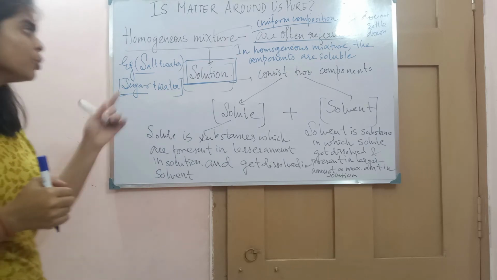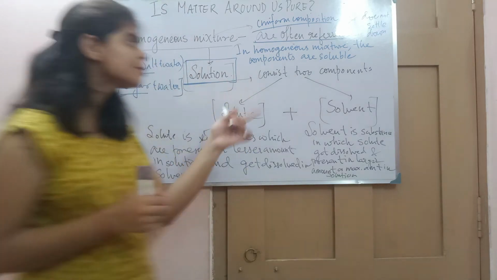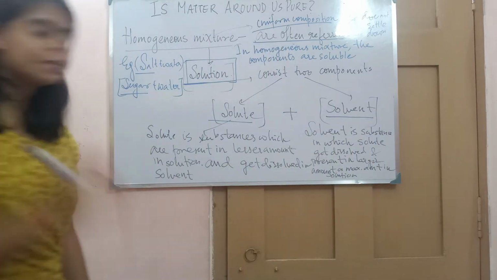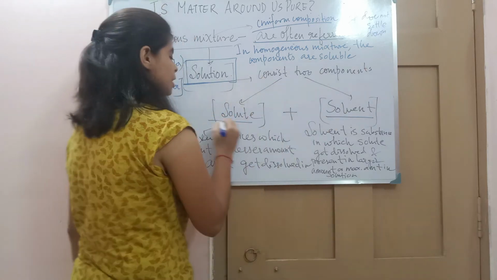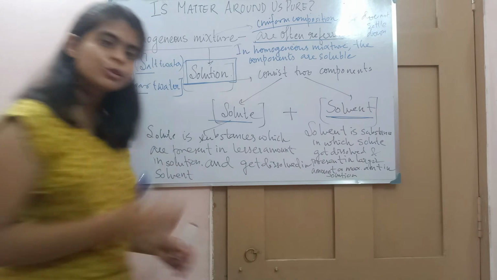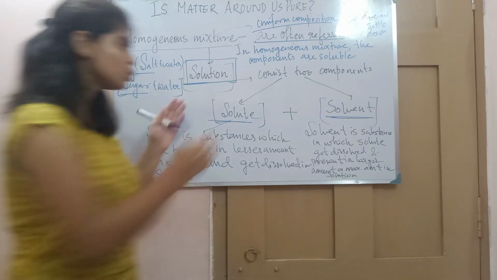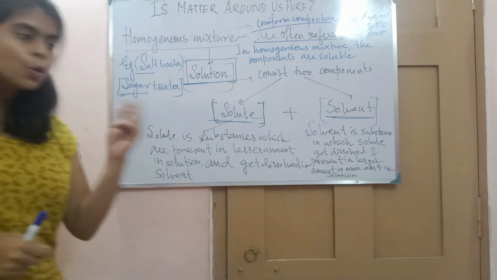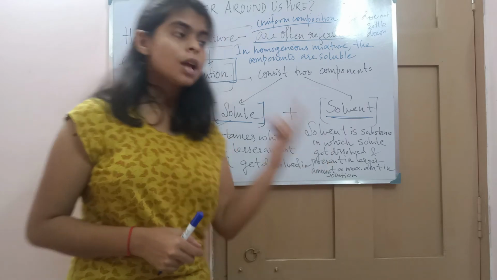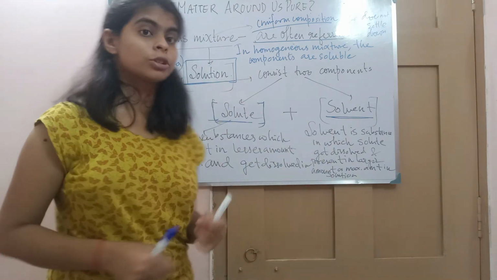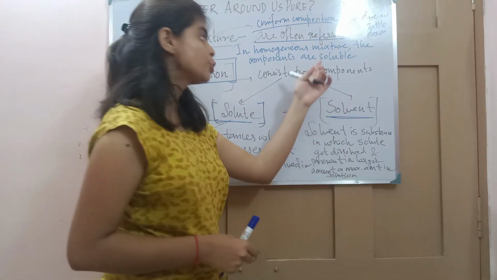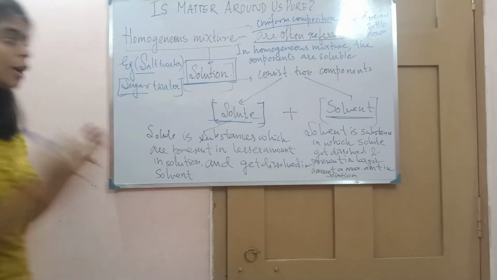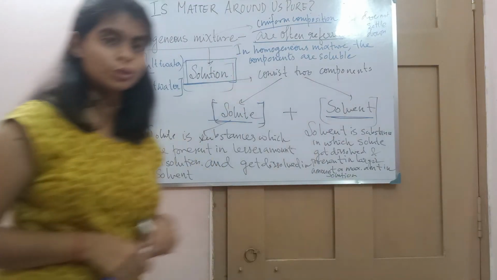And at the same time, you know that a solution consists of two components, that is solute and solvent. And we also know what is solute. These together, solute and solvent, give us what? Solution. No two solutes can give us a solution. No two solvents can give us a solution. One has to be solvent. If there are two components, then one has to be solvent and another has to be solute. These together, solute and solvent, give us a solution.